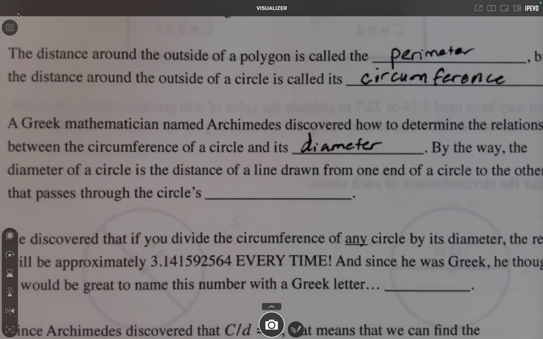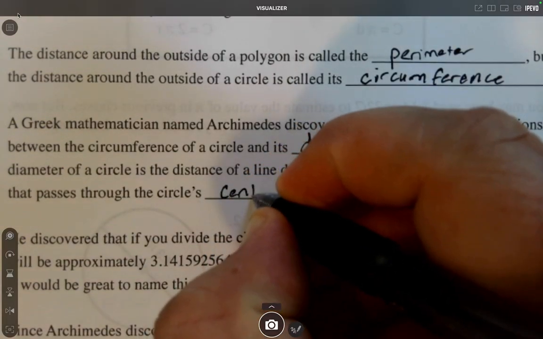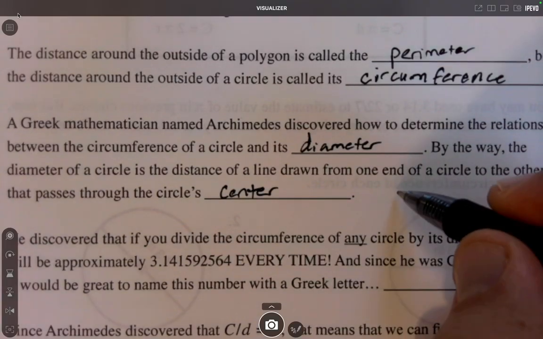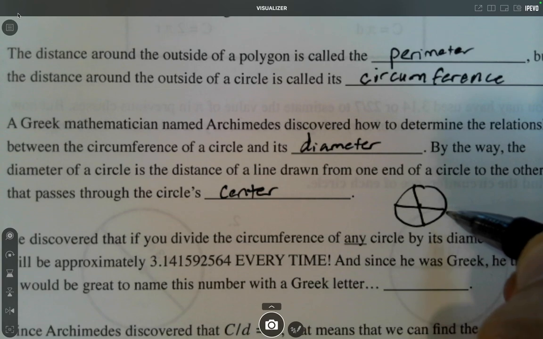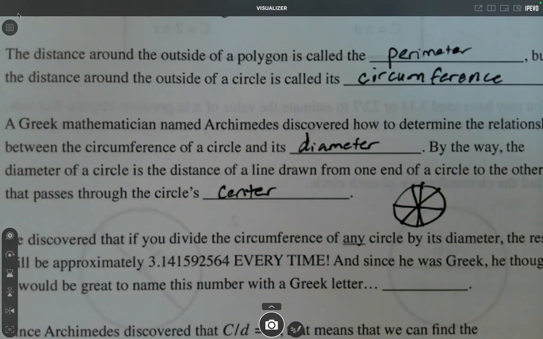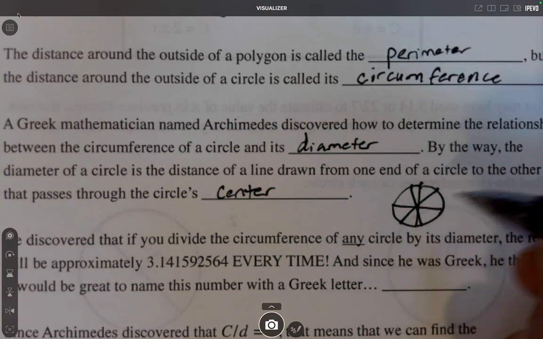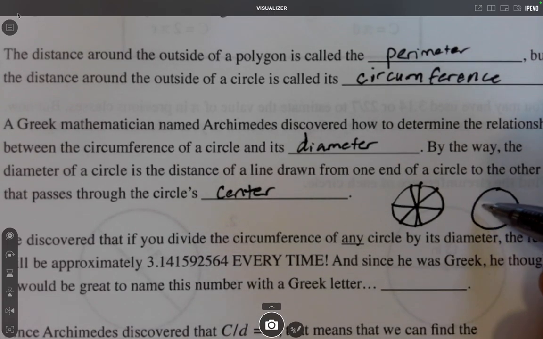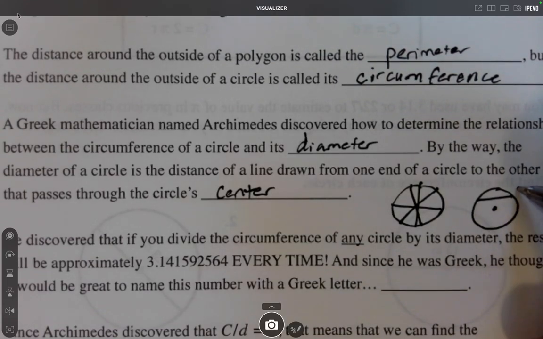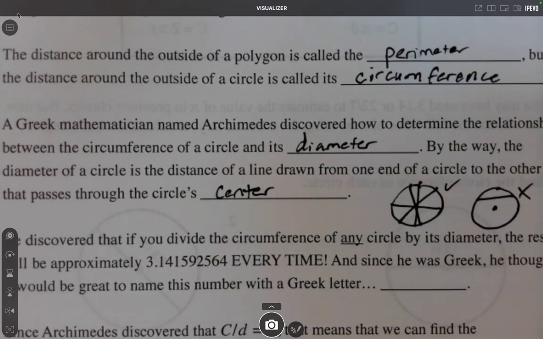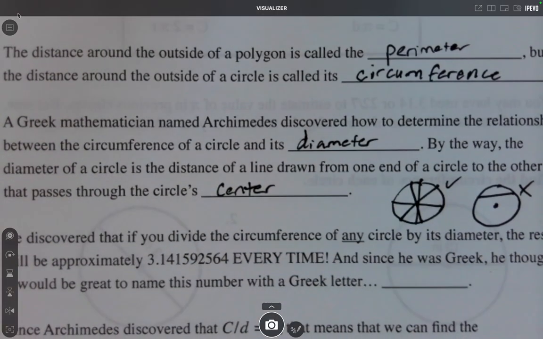And just in case you need a reminder, the diameter of a circle is the distance of a line drawn from one end of the circle to another that passes through the circle's center. So if this is my circle and this is the center, I could draw the diameter here, I could draw it here, I could draw it here, lots of different ways. But the point is all of them go through the center. Whereas if I were just to draw a line from here to here, well, that missed the center. So this is not a diameter, but all of these are.